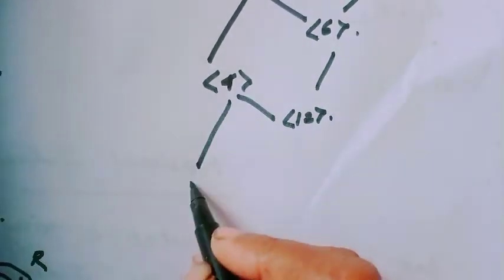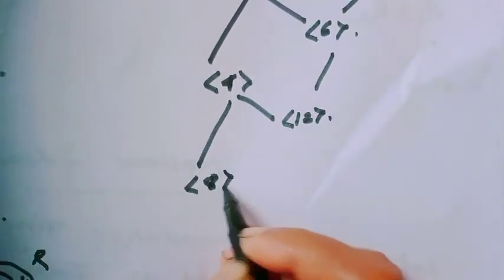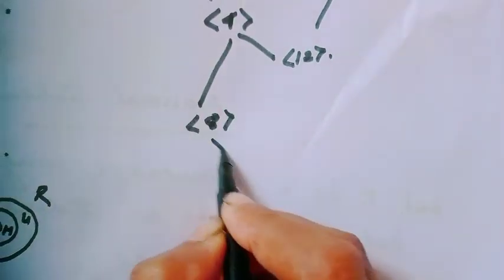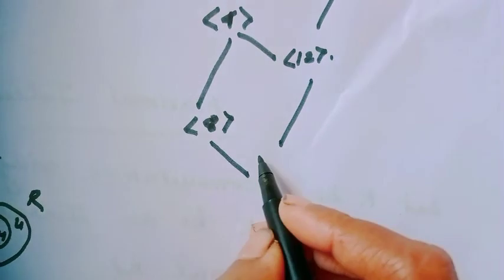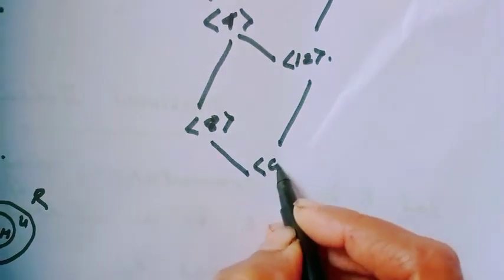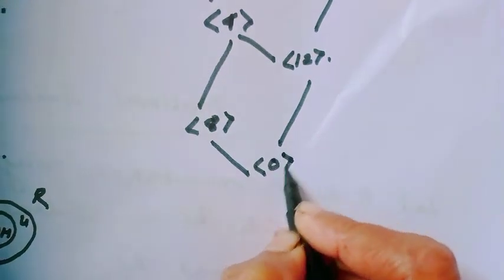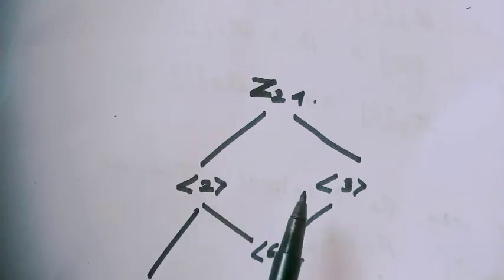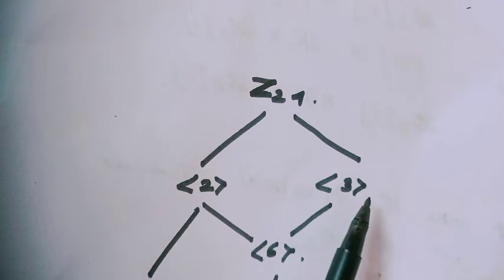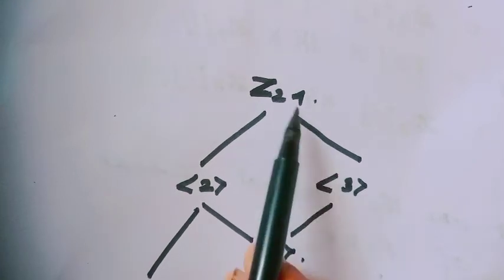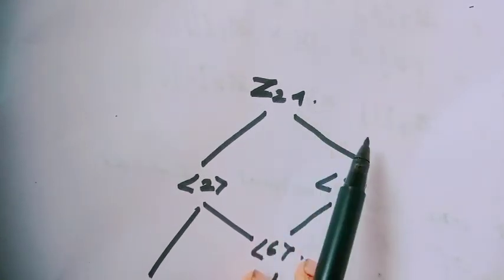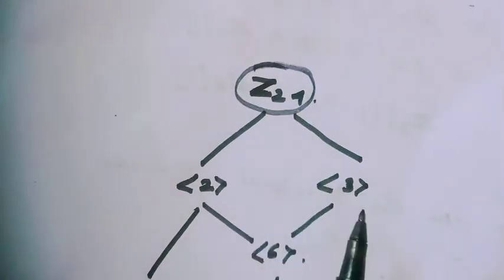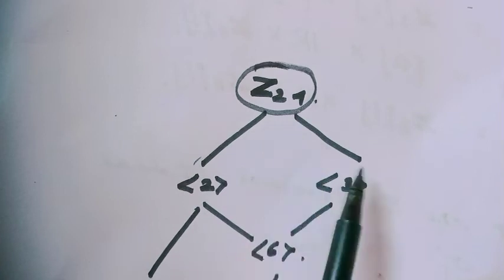Also, 4 contains the ideal generated by 8, and both 8 and 12 contain the ideal generated by the singleton set 0. Okay? And notice the ideal generated by 2 and the ideal generated by 3. There is no ideal between the entire ring Z24 and these ideals.